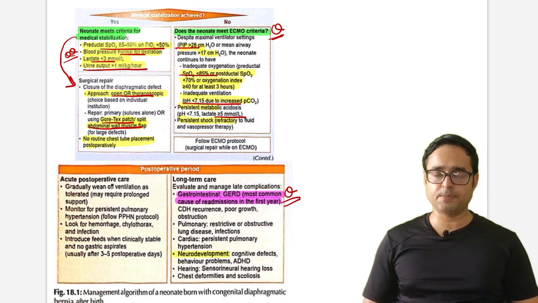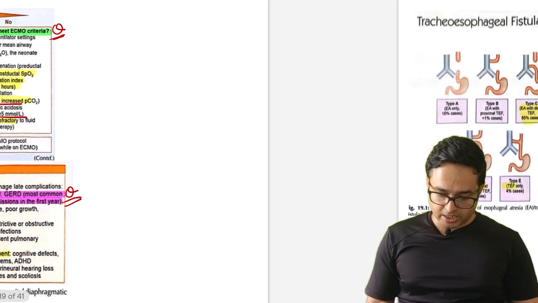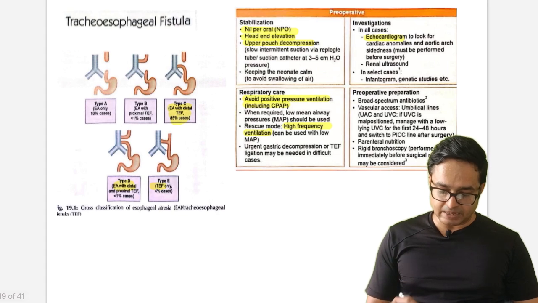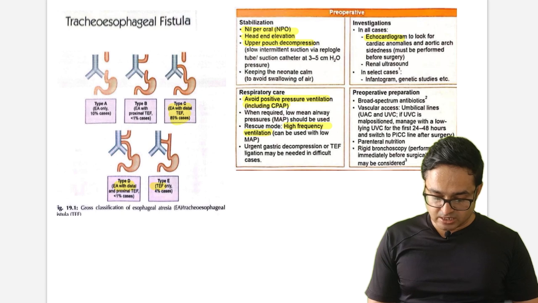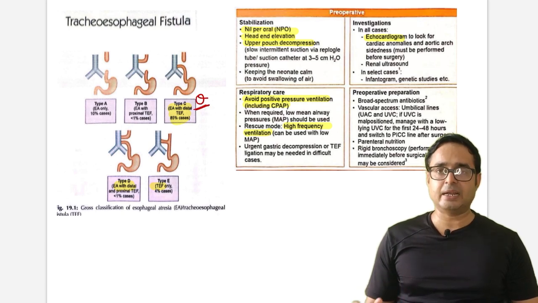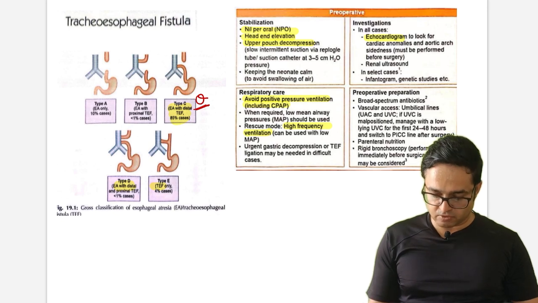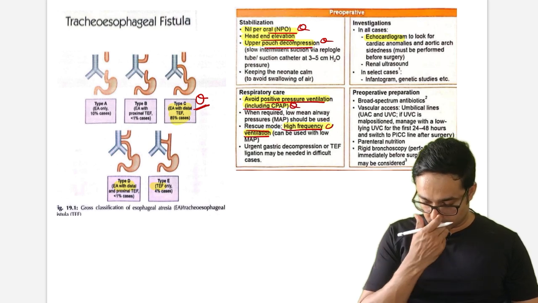Repeat question, repeat PYQ. Okay, tracheoesophageal fistula, types A, B, C, D, E, all we know. EA with distal TEF is the most common, type C. I am highlighting the important or PYQ questions from this. Preoperatively you have to do head end elevation, upper pouch decompression, avoid positive pressure ventilation including CPAP, very important, and high frequency ventilation as a rescue mode can be used.